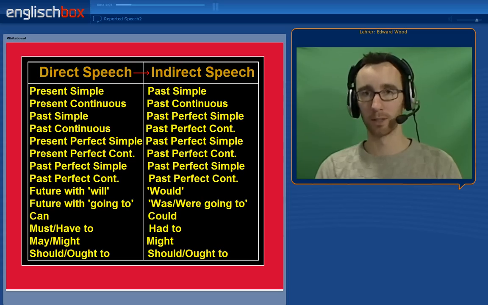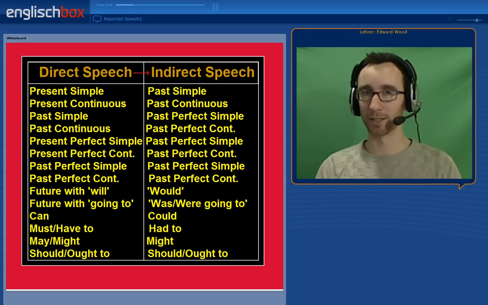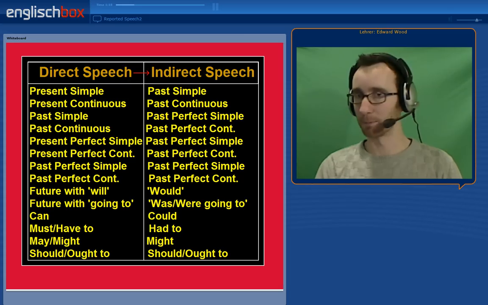If we take another example, we can look at the past continuous in direct speech. For example, "I was playing football." And then in indirect speech, this is moved to the past perfect continuous, and it would be, "He said he had been playing football."